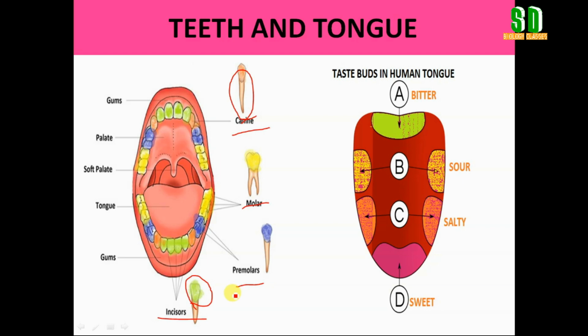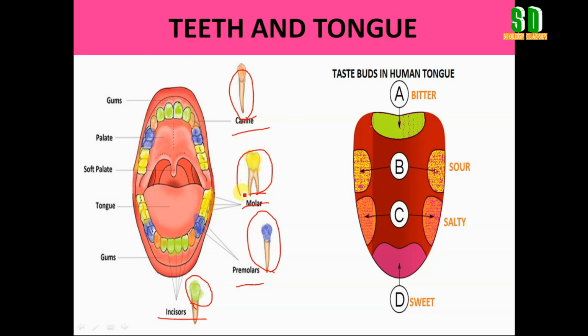The next type of teeth that we have is premolars. They are the large teeth with flatter surface that are used to chew food into small pieces. We have 4 premolars in each jaw. Next to premolars, other large flat-shaped teeth are present. Those are called the molars. They also help to grind the food. We have 6 molars in each jaw.